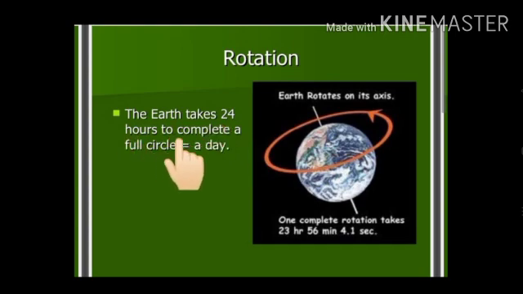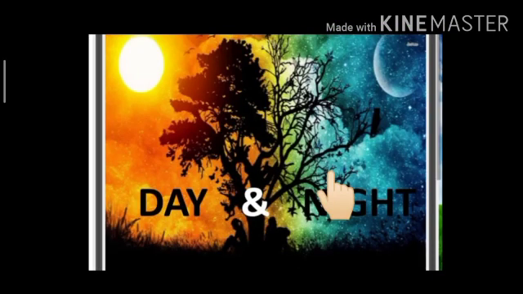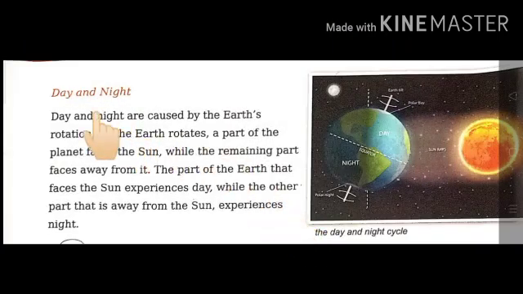The earth takes 24 hours to complete a full circle. Okay? Children, day and night are caused by the rotation of the earth. How do day and night occur? Day and night are caused by the Earth's rotation.